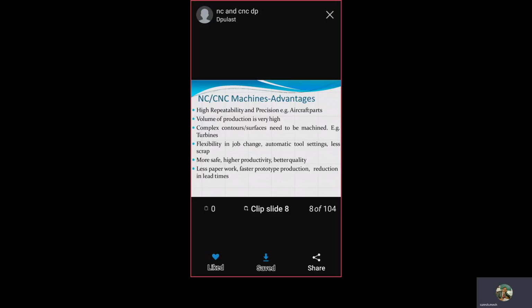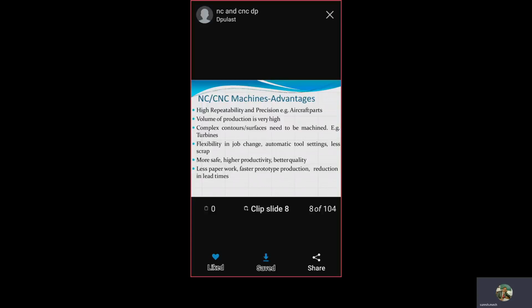Flexibility in job change, automatic tool setting facility, less scrap, because the computer is coming into the picture and it removes a minute amount of material from the given surface. Therefore, unwanted removal doesn't take place, and that leads to less scrap. More safe, higher productivity, better quality. Safety is higher, productivity is high, and quality is better.